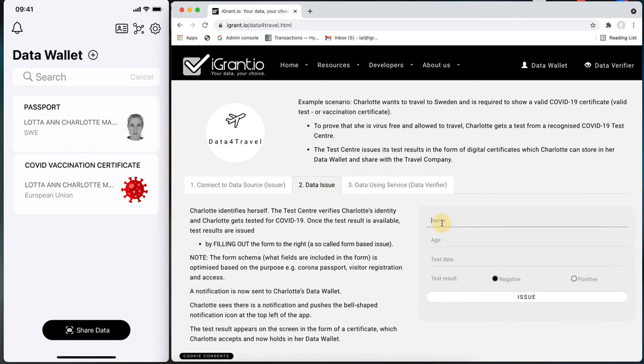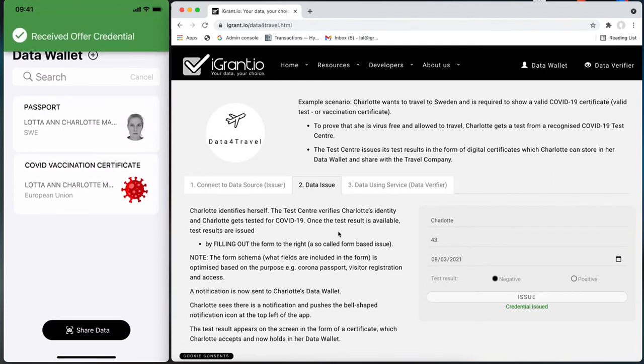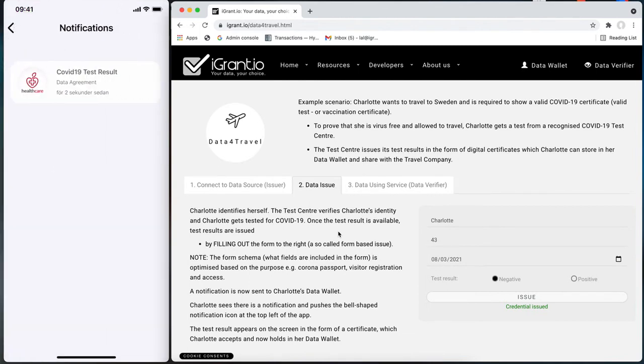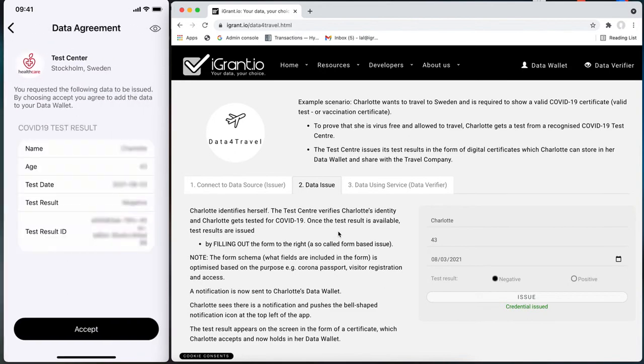Charlotte gets tested. And once the result is available, the test center issues a digital test certificate to Charlotte. In this example, they use a so-called form-based issue, as shown to the right. Charlotte receives a notification when the test result is available to download. She can now add the certificate to her data wallet.